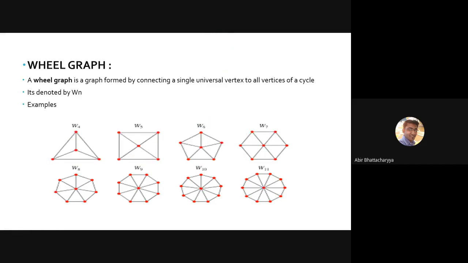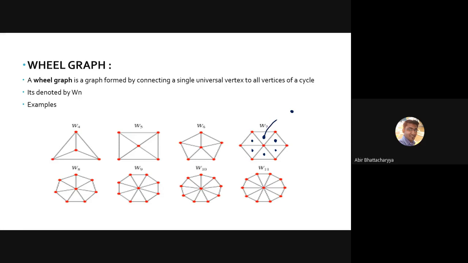All the wheel graphs are self-dual graphs. You can check anything, like check for W7. W7 is a self-dual graph, prove it. So you have to check in this manner. Put a dot for a vertex in each region, then another vertex in the exterior.